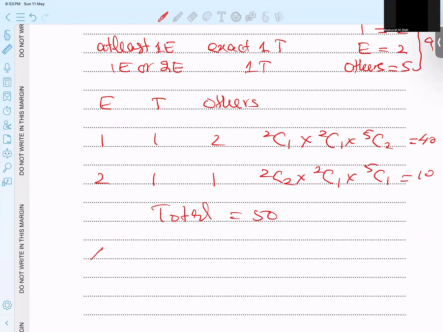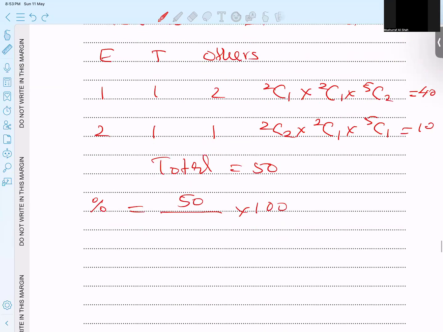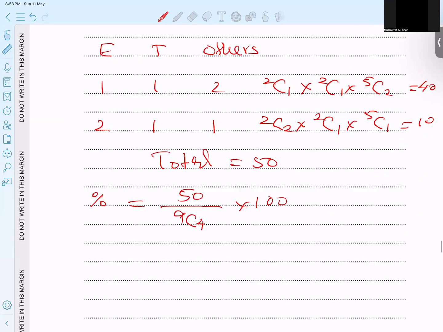And when we need a percentage, what is the formula? 50 divided by total options, into 100. But how many total options are there? Total means out of 9, 9C4, without any restriction. So 9C4 is coming 126, I think. And the final answer, 39.7%, is my answer.